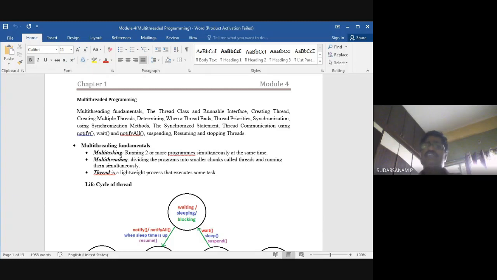But here, the same system, computer: if I give 1,000 pages to print, it will be working simultaneously, and I will be running another program. That is one example. Another example I'll tell you.